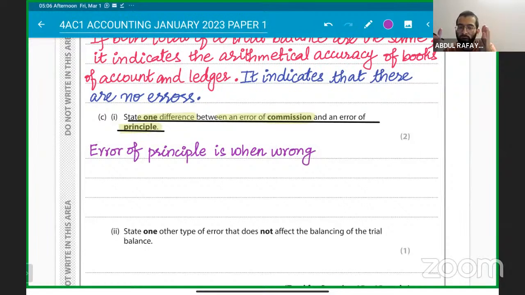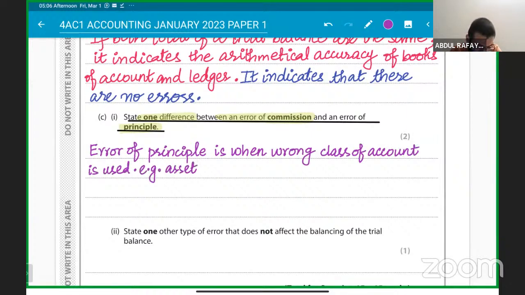Basically it means an asset recorded as an expense, or a liability recorded as revenue or capital. So an error of principle is when the wrong class of account is used. Example: an asset treated as an expense.